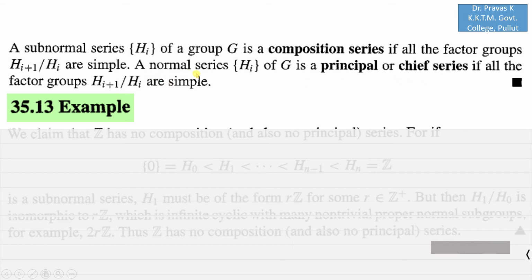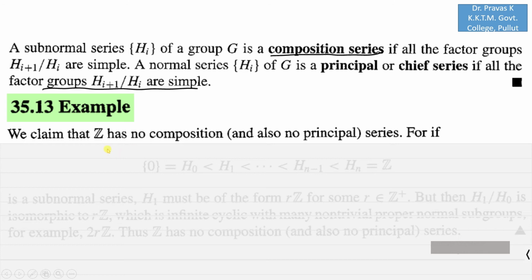A normal series is a principal or chief series if all the factor groups Hi+1 over Hi are simple. And if this condition holds for a subnormal series, we say that it is a composition series. Here, this example claims that Z has no composition series and hence no principal series.